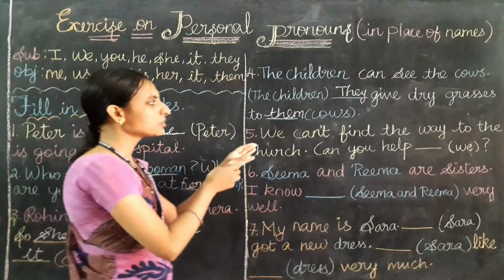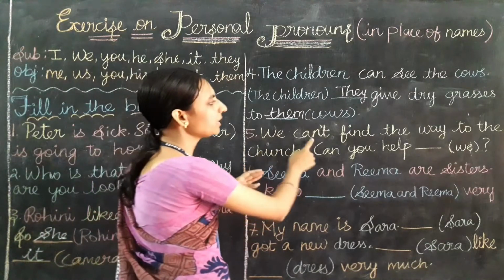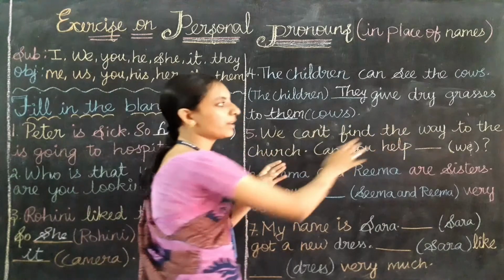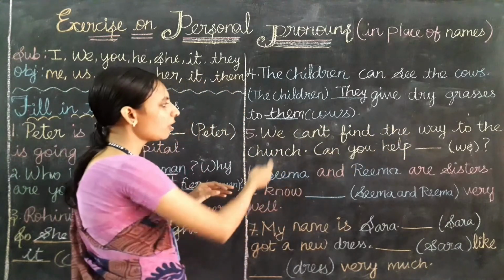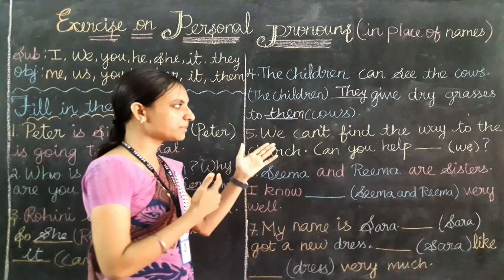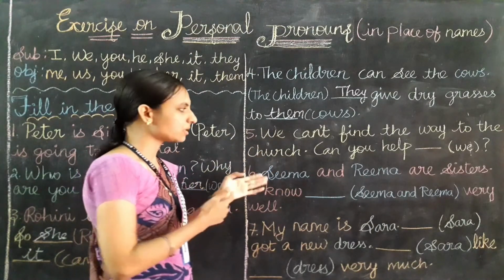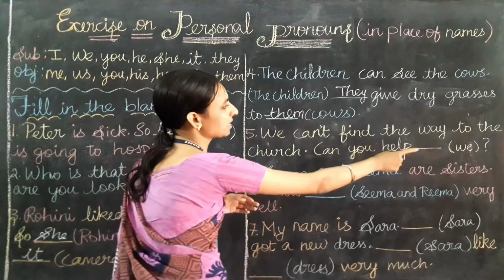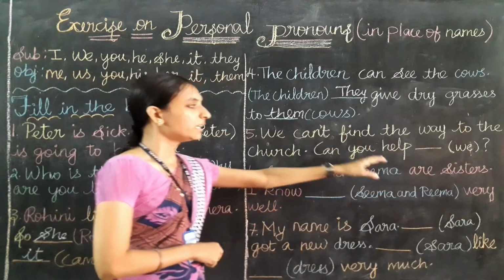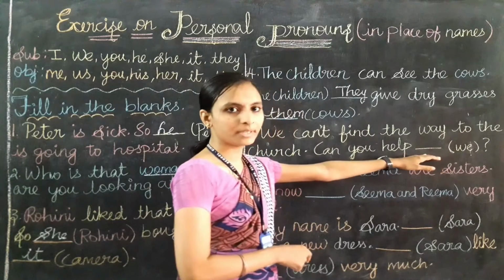Clear? Okay, let's go for the fifth sentence. We can't find the way to the church. Here already they have used the pronoun, that is we. Okay, we is a subject pronoun they have already used. Can you help dash? Can you help dash we? So which is the correct pronoun that should come here?